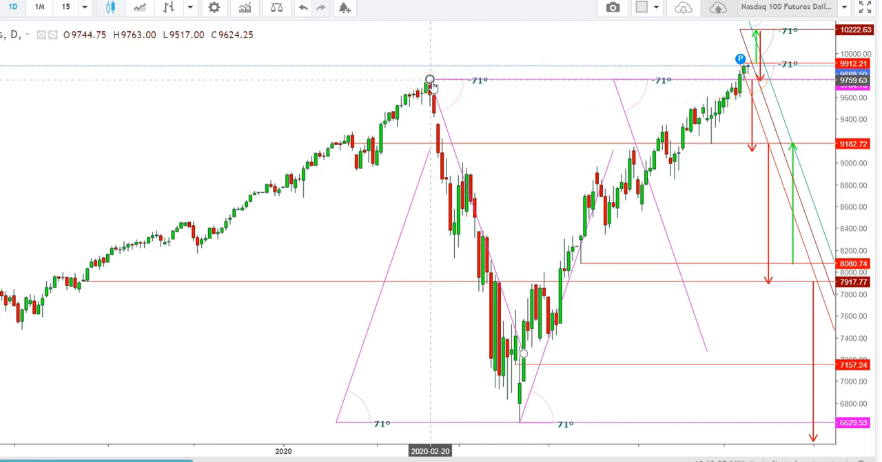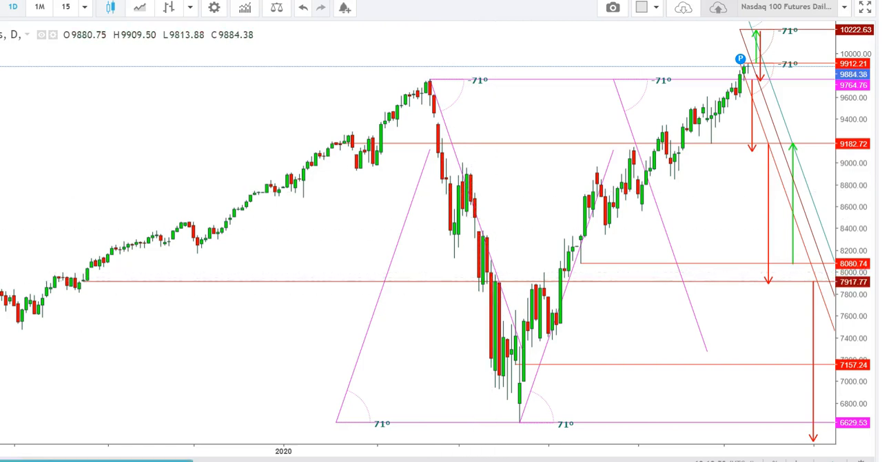private research group that acts as the arbiter for determining US business cycles said on Monday that the US economy ended its longest expansion in history in February 2020 and entered into a recession as a result of the coronavirus pandemic. Here you can see that since then the Nasdaq 100 futures were falling with a steeper move during